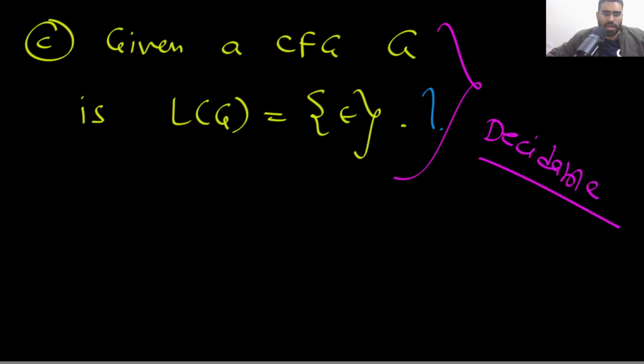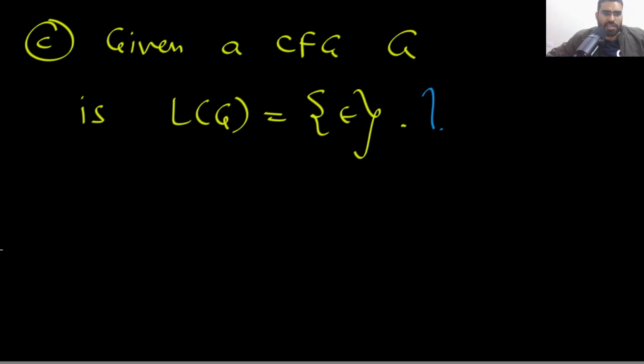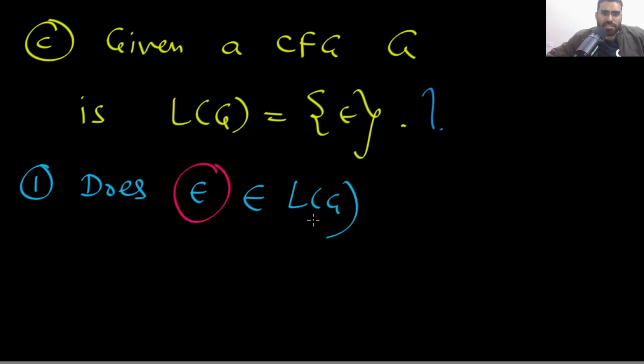This is decidable, but how to decide this? The decision is very simple. First of all, what you can do? First, you can check, does G generate the empty string? This empty string belongs to L of G. First you check this.